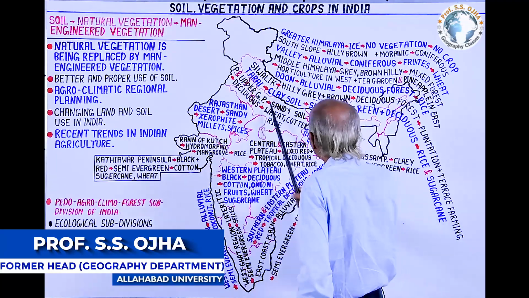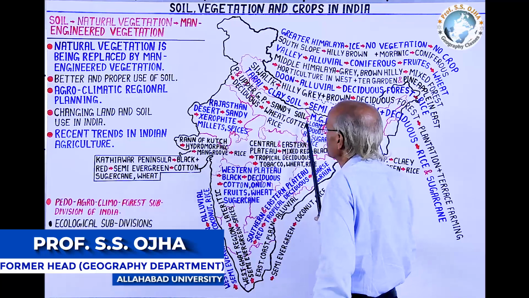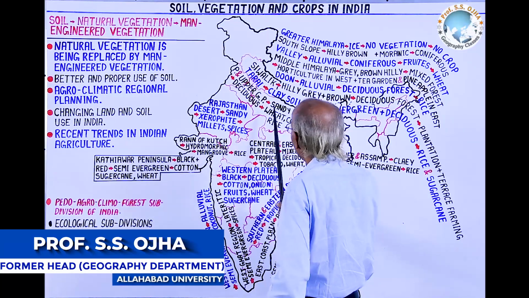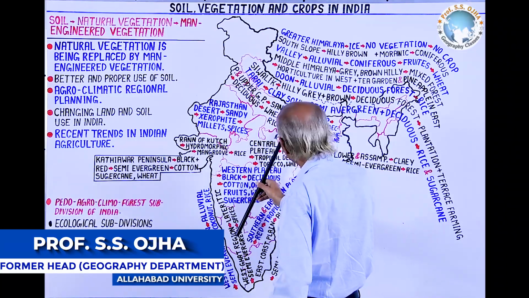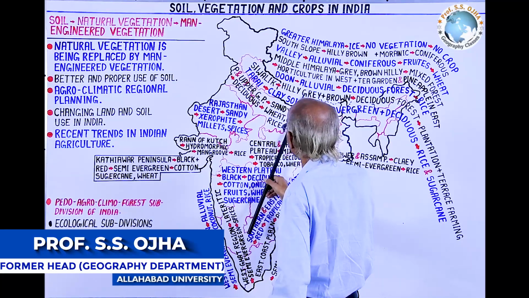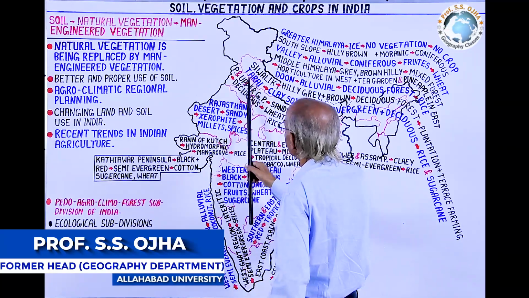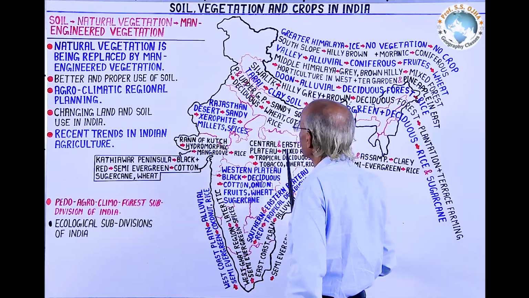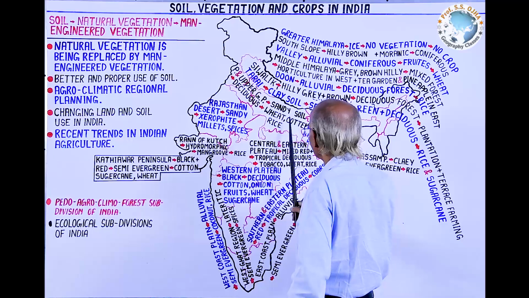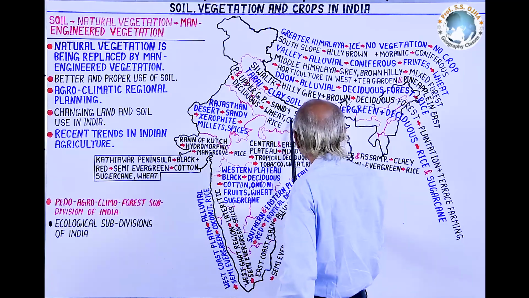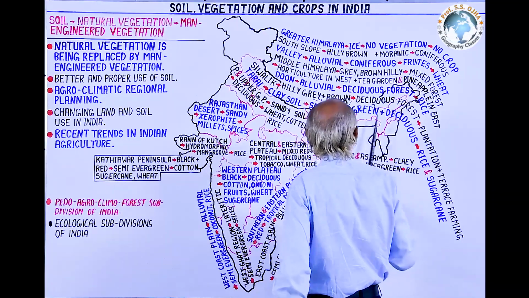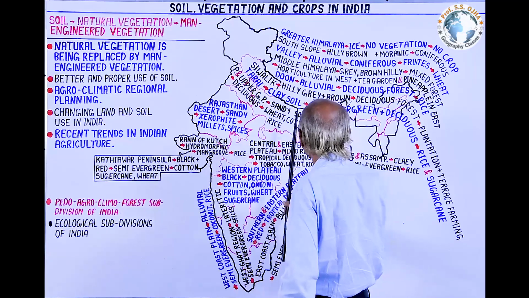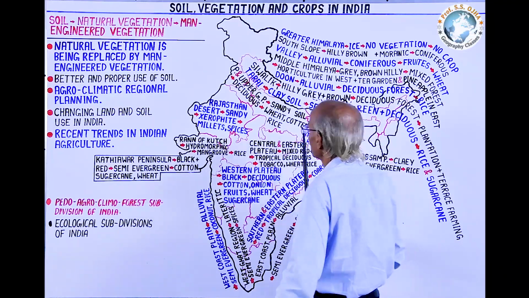The plain has uniform ecology, but even then, as we have divided India in two parts with the help of this stick, the western part, meaning the Punjab or Satluj and the Upper Ganga plain, have nearly the same nature, same ecological condition, contrary to which the middle, lower and Brahmaputra plains have nearly the same ecological conditions.